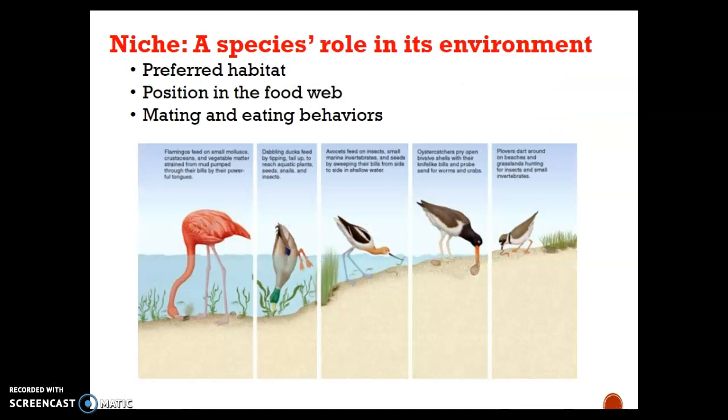So a niche is a species' role in its environment. So it's its preferred habitat, its position in the food web, and also its mating and eating behaviors. So if you say that a species has a specific niche, it's kind of like its role in the environment. So its job in the environment. What does it do? What kind of space does it take up? And does it have any special roles in the environment? So a niche is just the role that it occupies.